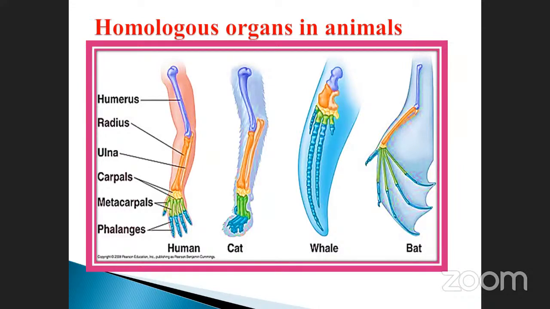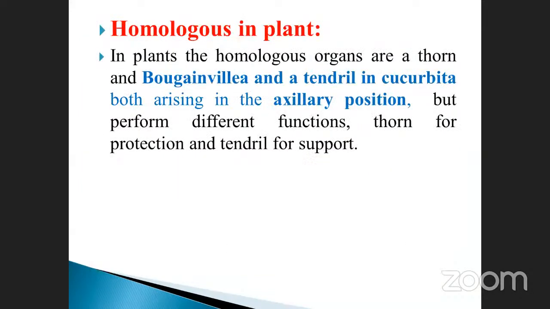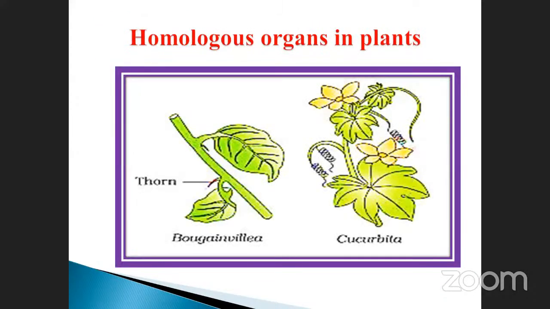So similar to this, all have the same structure in nature, but different functions. See here the ulna and radius, here also the ulna and radius. The same structure is there. See, human, cat, whale, and also bat. These are the things. Okay. Homologous plants, already we saw it. This is the homologous plants. This one is called thorn. This one is called tendril. This is used for the support. This is used for protection from predators and also precautions.